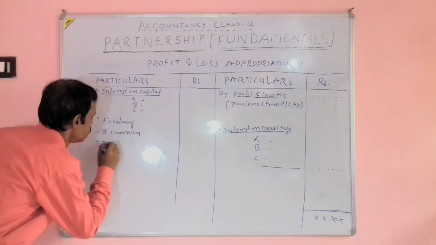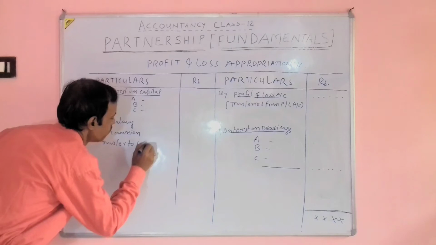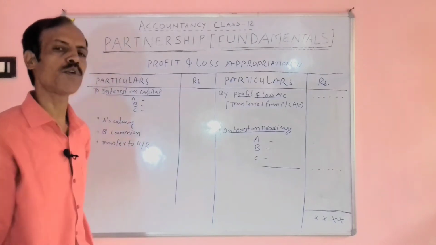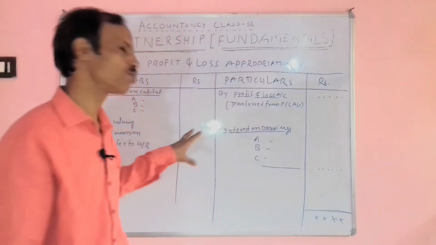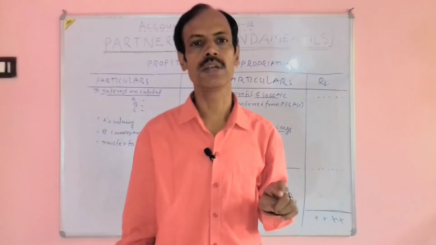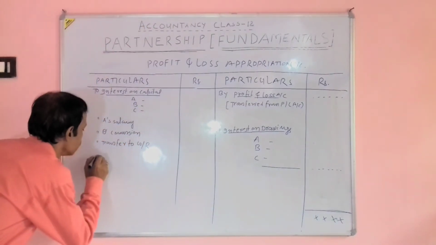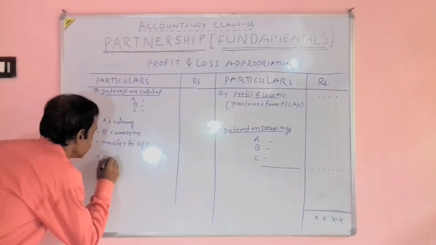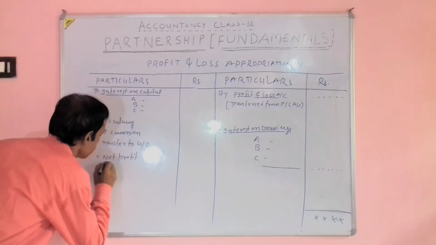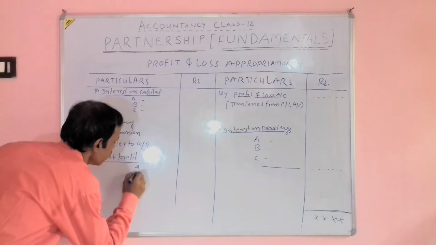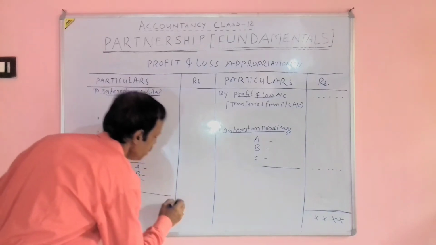And transfer to general reserve. What is it? If all profit is not appropriated or distributed among partners, the rest of the profit will be transferred to general reserve, which will be displayed later on in the balance sheet. And the last one is net profit as disclosed by profit and loss appropriation account, which is later on distributed among A, B, C in the agreed ratio.